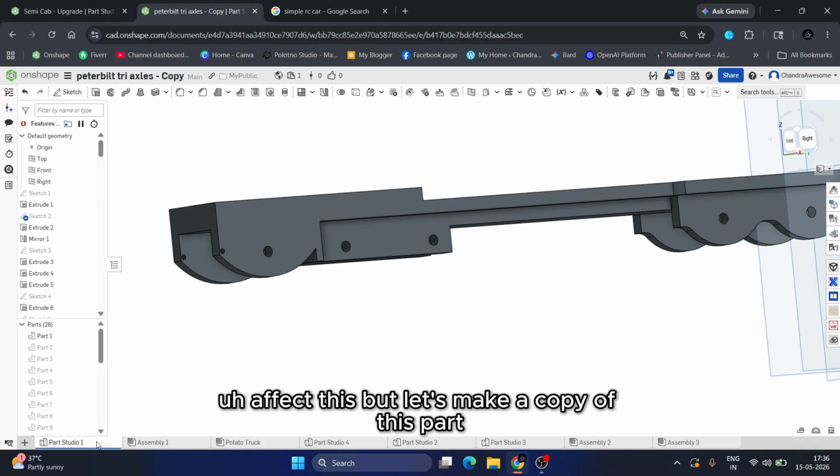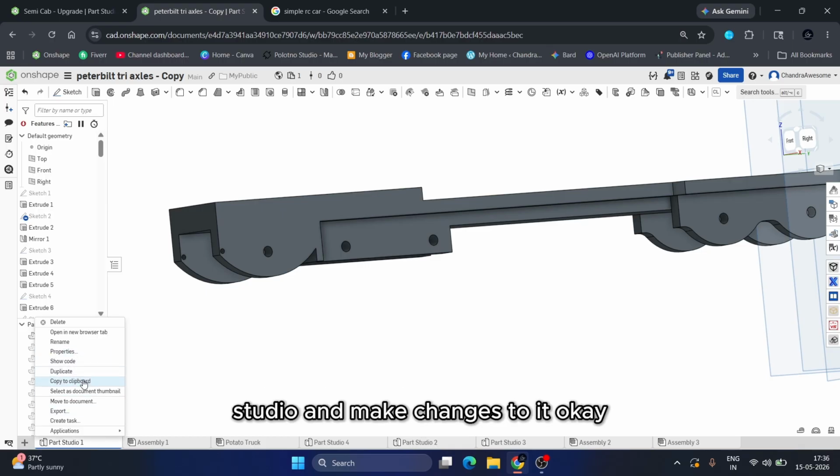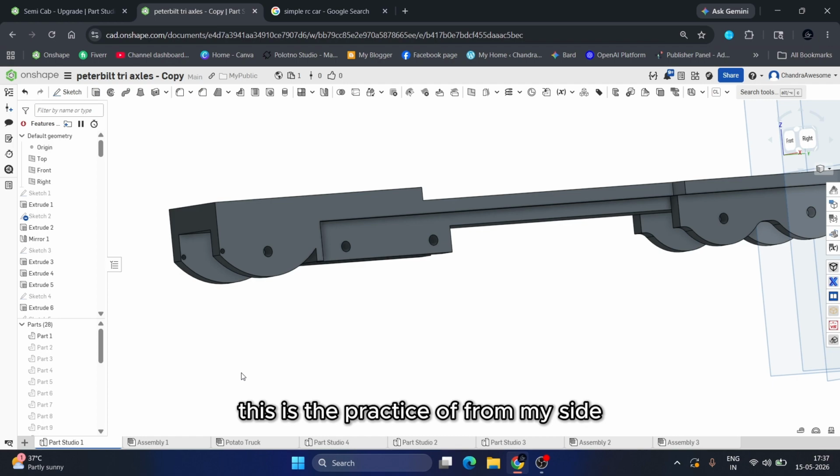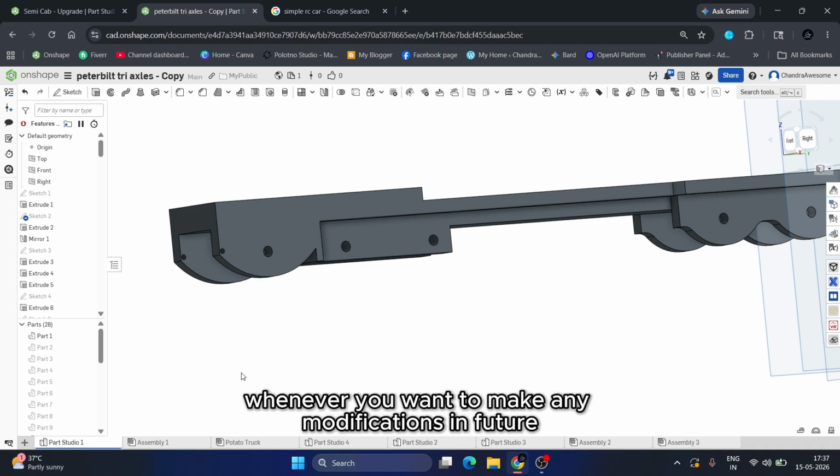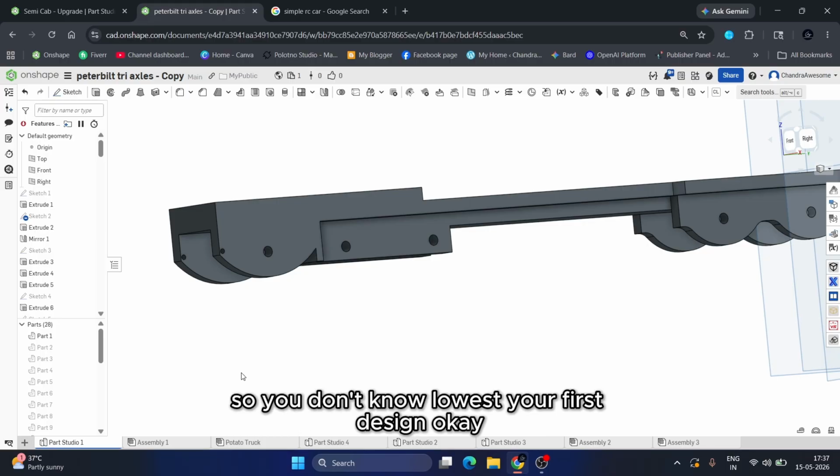Let's make a copy of this Part Studio and make changes to it. This is my practice: whenever you want to make any modification in future, just make a copy of it so you do not lose your first design.